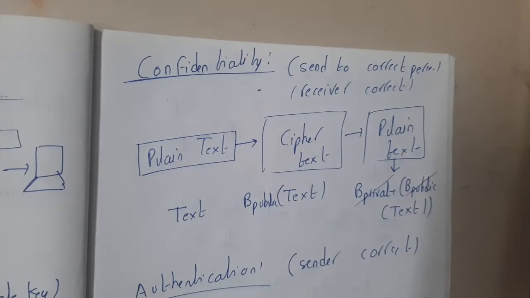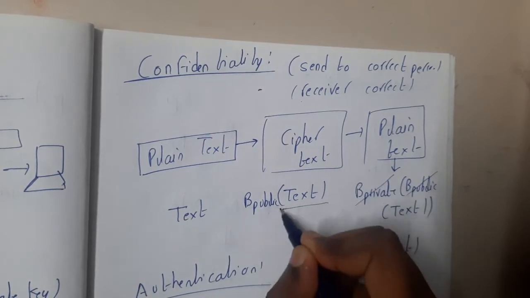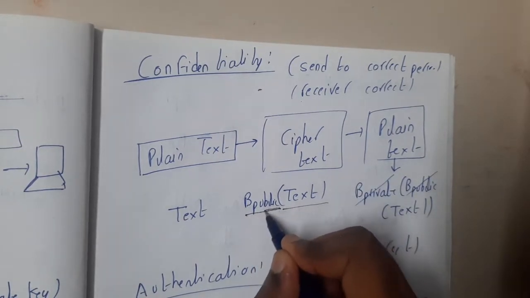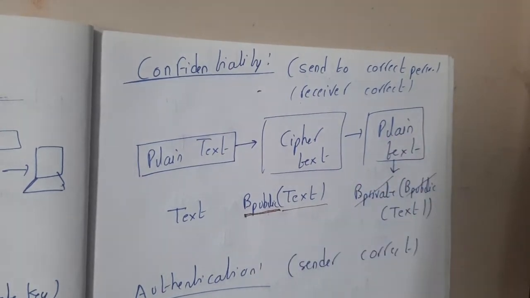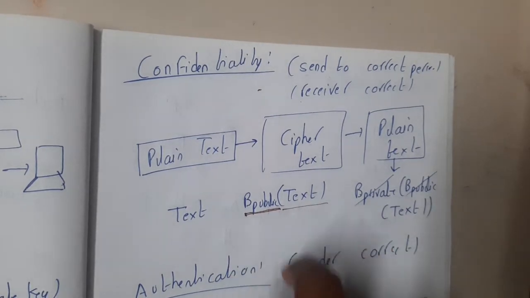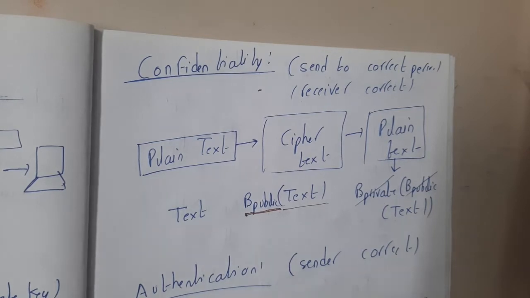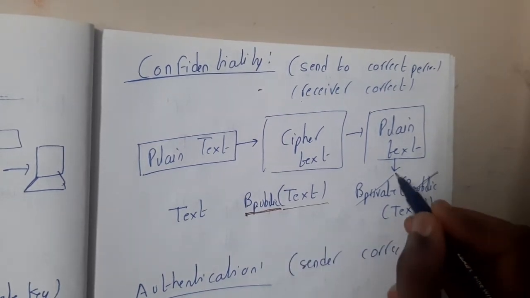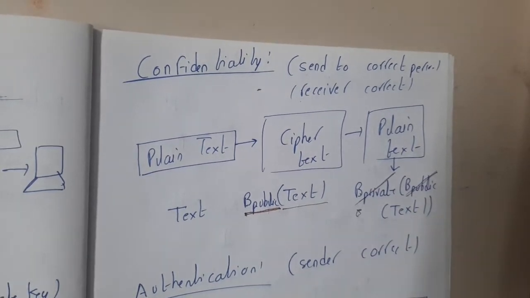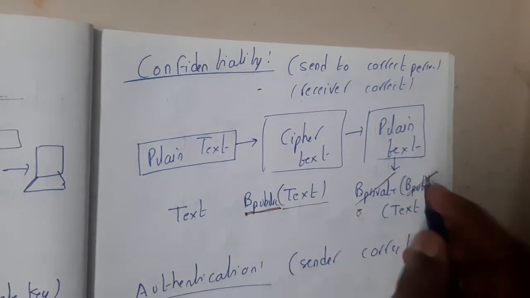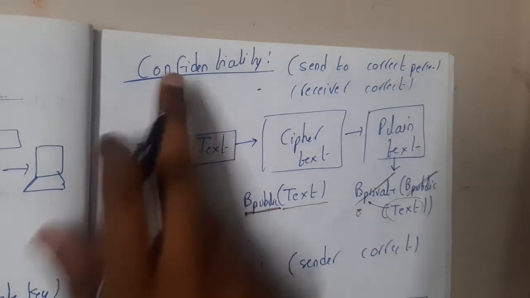So what we do here is, with the plain text, you will lock it with your friend's public key. Only your friend's private key can unlock it. So basically it is a type of lock which locks with one key and unlocks with another key. It's a bit different type of thing, but it's an interesting thing, right? Yes. So basically this public key will be cancelled only with B's private key. If you try C's private key, it will not work. So that is the concept of confidentiality, guys. With this understanding, you can clearly say that whoever can read the text is none other than B, right? Yes. So here we are successfully achieving confidentiality.